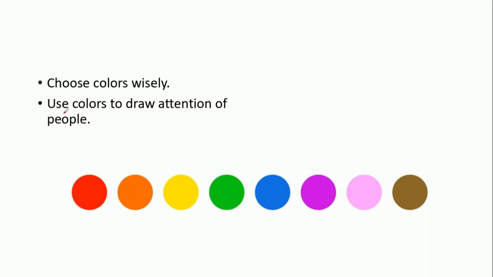Without colors you will not be able to edit any photo. So you should have knowledge of colors. If you are making a website, you should have knowledge of colors. If you don't, you are going to make the website very shabby and nobody is going to look at it. So you should have basic knowledge of colors. If you are giving a light background, the text should be in a dark color. Only then will you be able to choose and use the colors wisely in your website.